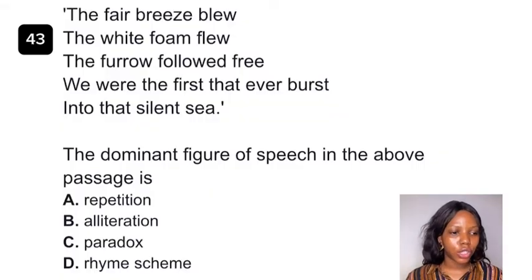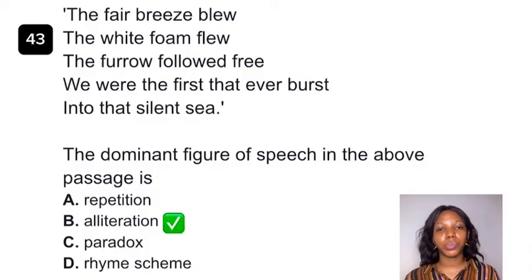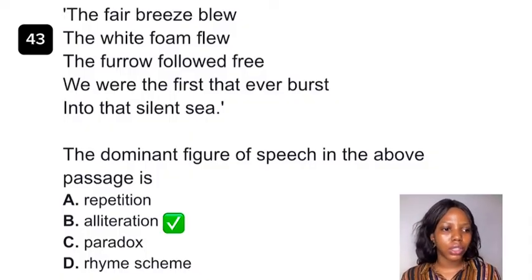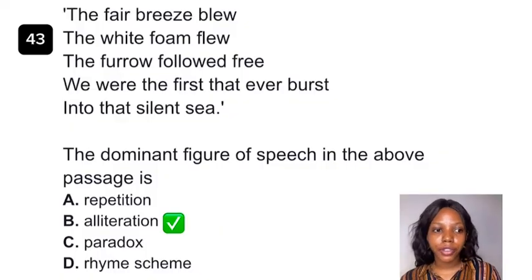Question 43. So the dominant figure of speech in the above passage is dash. The best answer is alliteration. Alliteration is a repetition of initial consonant sound. Initial is the first sound that begins a word, and the words have to be in close proximity. For example, line 1, the fair breeze blew, the consonant sound. Line 2, the white foam flew. Line 3, the furrow followed free. In line 5, into that silent sea. That's the consonant sound.